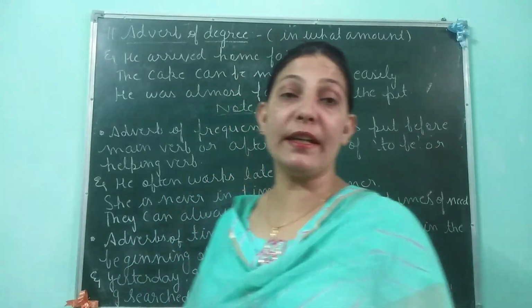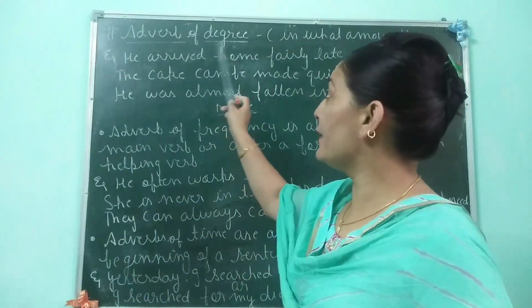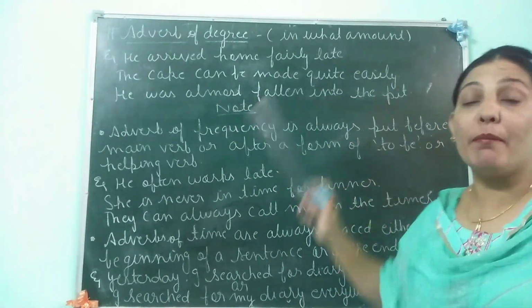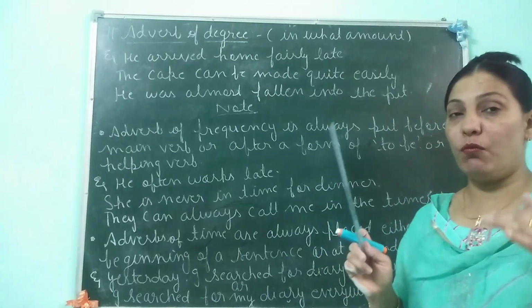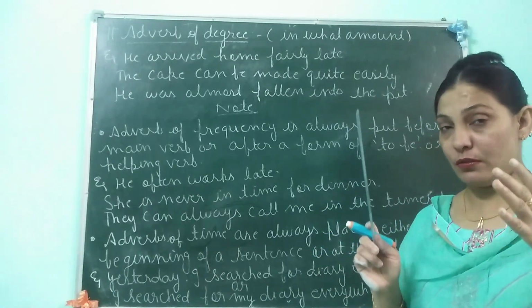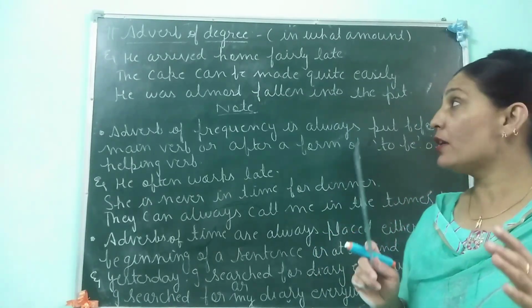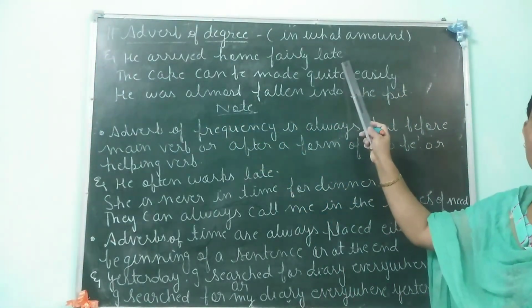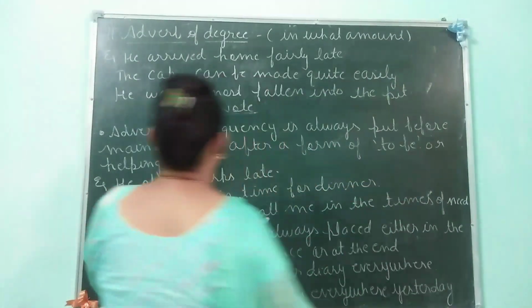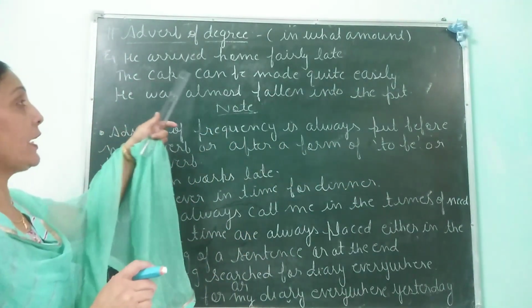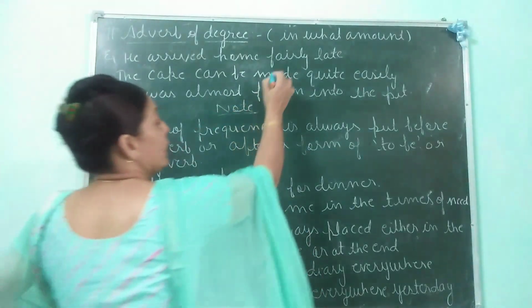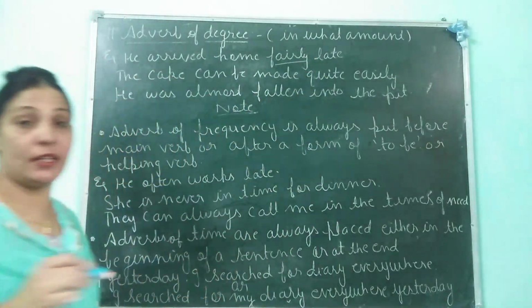Yes. Now the last one is adverb of degree. Degree, the word degree denotes in what amount, how much. In what amount, in how much way the work is done. For example, he arrived home fairly late. So you can ask the question, he arrived home almost late. Fairly over here is adverb of degree.